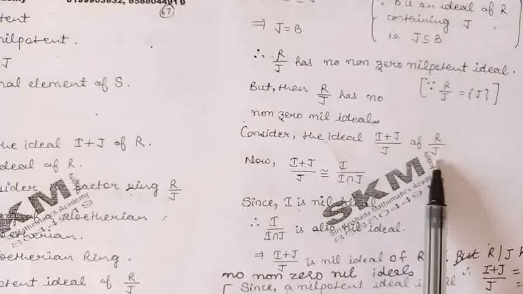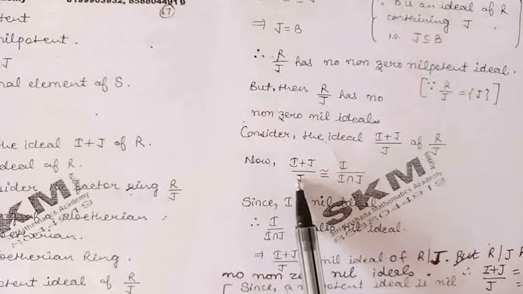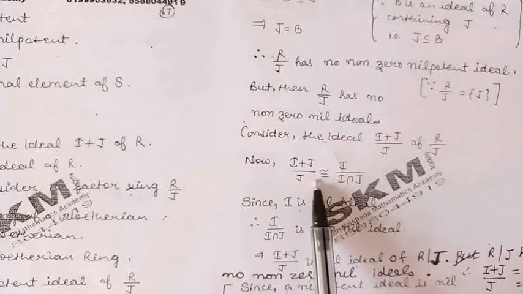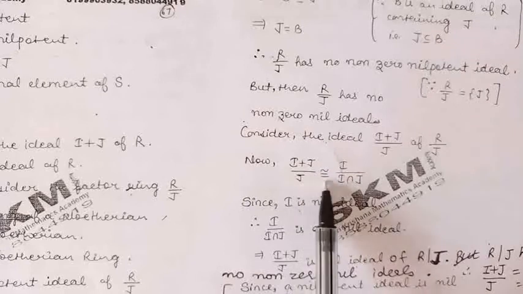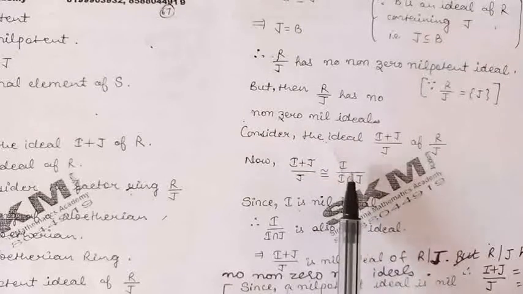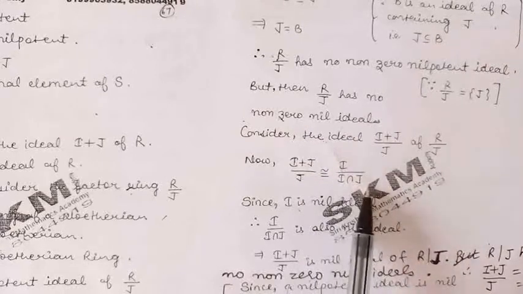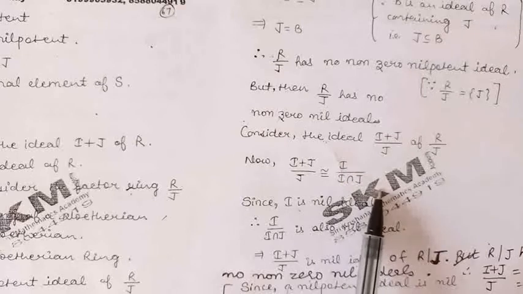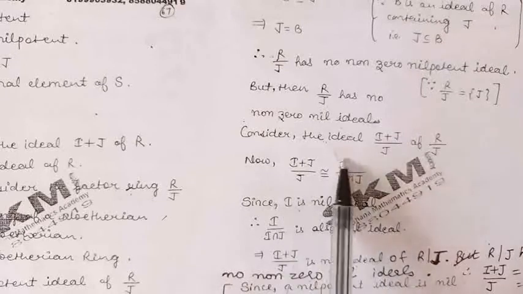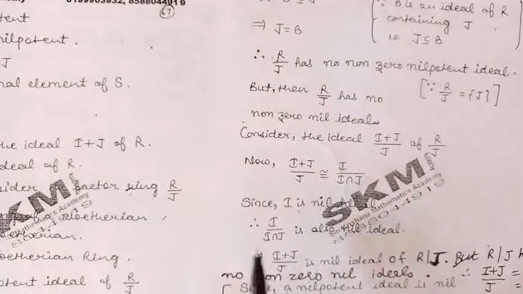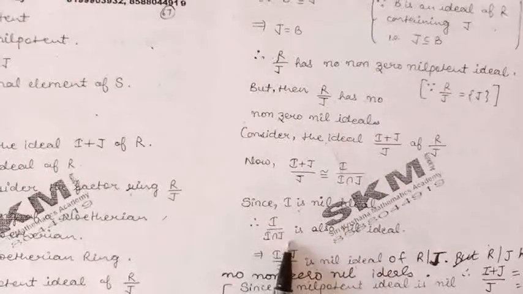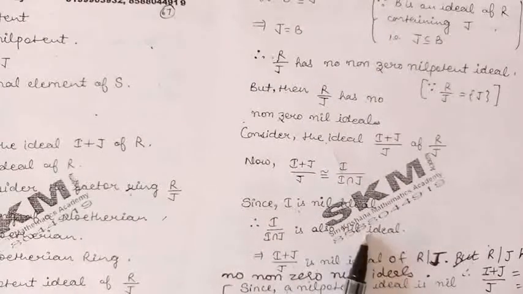Now let us consider the ideal I plus J by J of this quotient ring R by J. Now by the theorems of isomorphisms of rings, we can say that the ideal I plus J by J will be isomorphic to the ideal I by I intersection J. Now because I is a nil ideal, by the theorems which we discussed earlier, we can say that I by I intersection J is also a nil ideal.